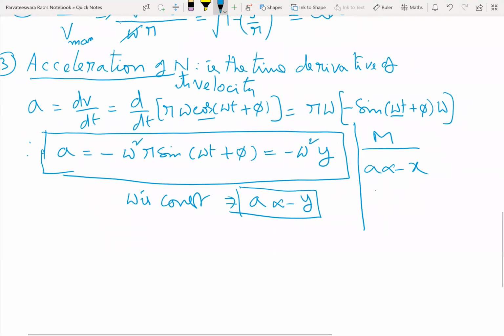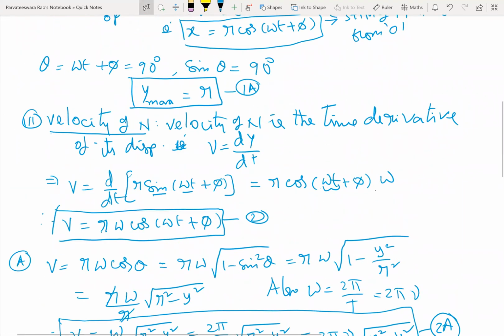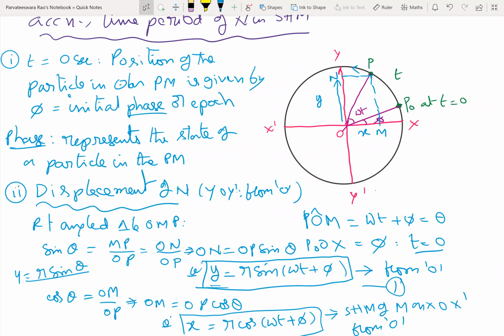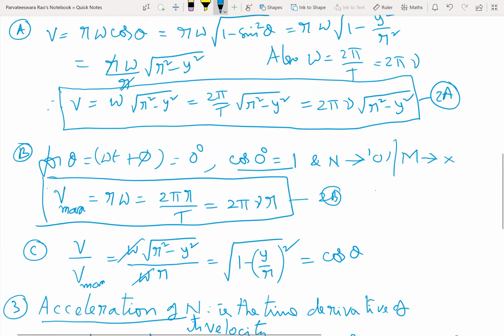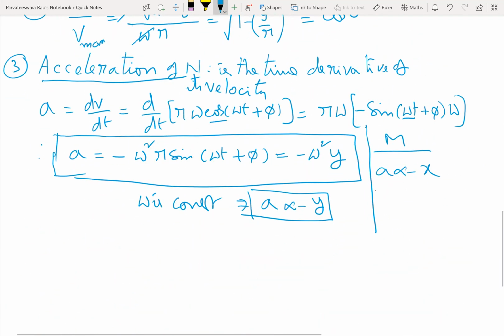Acceleration of n on y dash varies directly as its displacement from O, and both will be in opposite directions. Similarly, acceleration of m on x o x dash varies directly proportional to x, and they will be in opposite directions. This is what we said in the definition of simple harmonic motion.